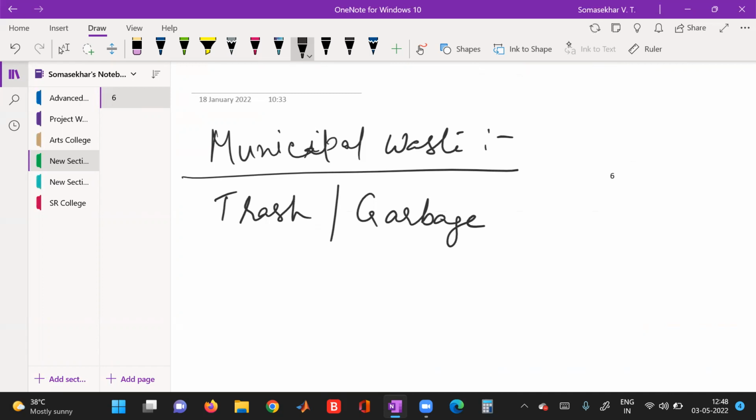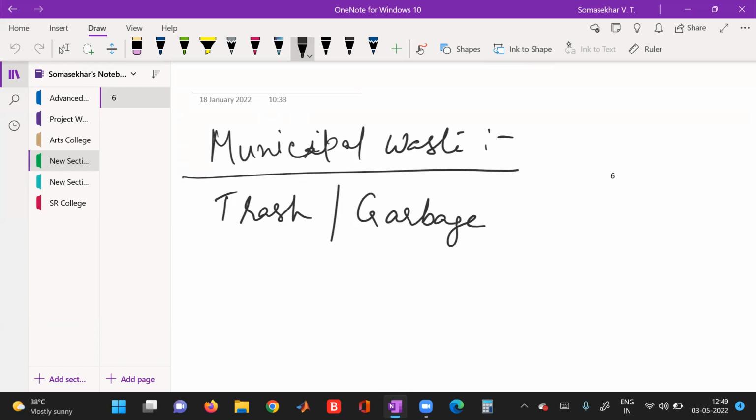It consists of everyday items that are discarded by the public, that is, vegetable waste, kitchen waste, and household waste. When you cut a tree, the dry branches also become trash or garbage. Due to the increase in population and urbanization, the environmental pollution problem is becoming more and more complex.